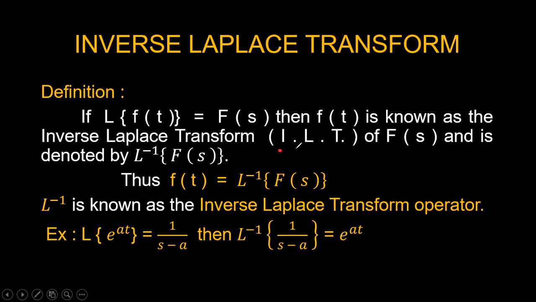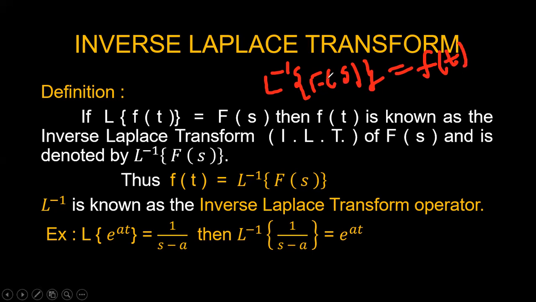It is shortly represented as ILT. Wherever you find this ILT, understand that it is an inverse Laplace transform. So this f of t function is also known as the inverse Laplace transform of F of s, denoted by L inverse of F of s. If you apply the inverse Laplace transform to this function, L is shifted to the right-hand side, and you get L inverse of F of s is equal to f of t, where f of t is called the inverse Laplace transform function.